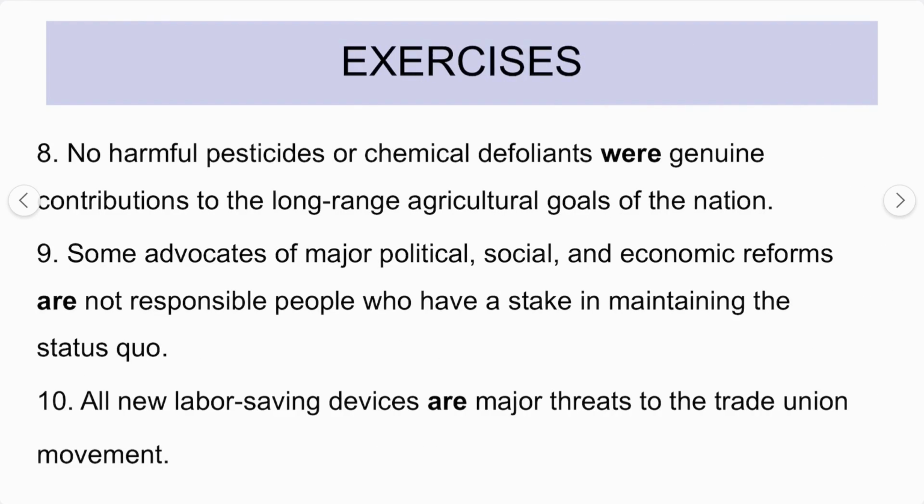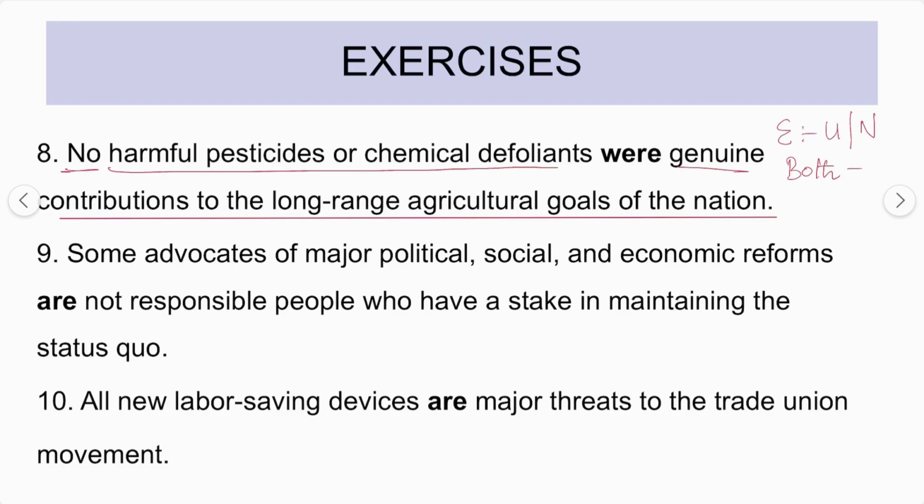In the next question, again "no" means that it is an E proposition, which is universal and negative, and both the subject and predicate are distributed. This is the subject and this whole part is the predicate. So both S and P are distributed. Here I'm just writing U and N, but you have to write universal and negative.